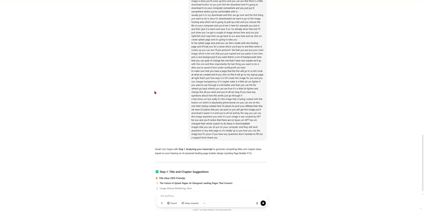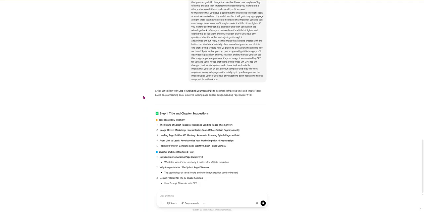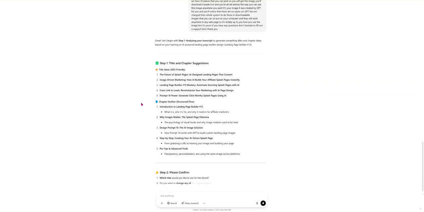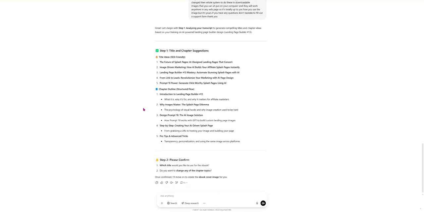It's going to give you some ideas for the title for your ebook, which is great because then you don't have to worry about it. And it'll give you an outline. And I always agree to the outline. I'm not a writer. I would rather have it create the outline for me. And the bottom line is it's just asking you to confirm. Do you like any of the changes to the title or anything? So it says which title. Let's just title number 1. I want to use title number 1. And chapters are fine.